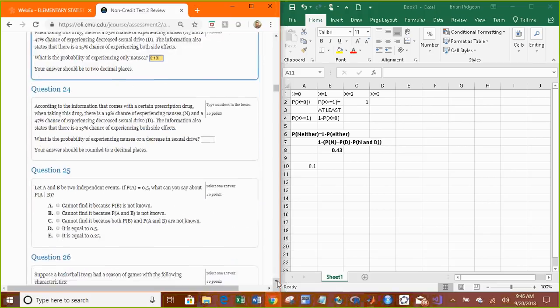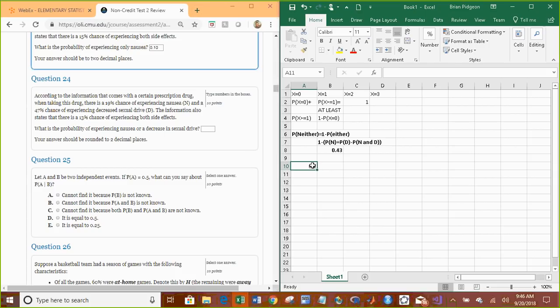And question 24 is actually the easiest one, because we can just straight up plug and chug. We want nausea or decreased sexual drive. And we know that that's going to be the probability of nausea plus the probability of decreased sexual drive. Let's subtract what happens when they occur together. 0.53.